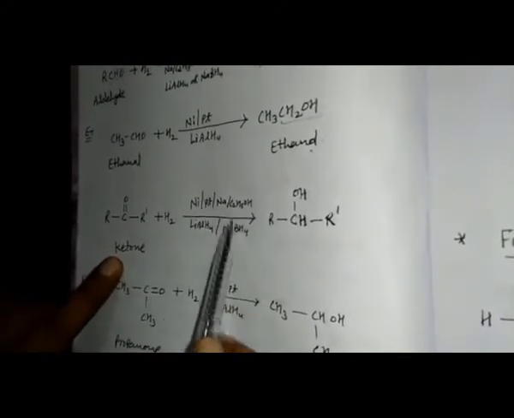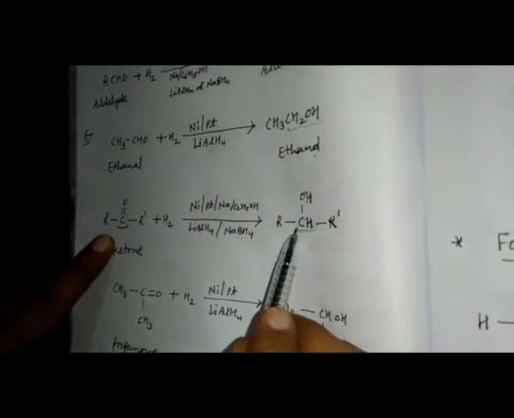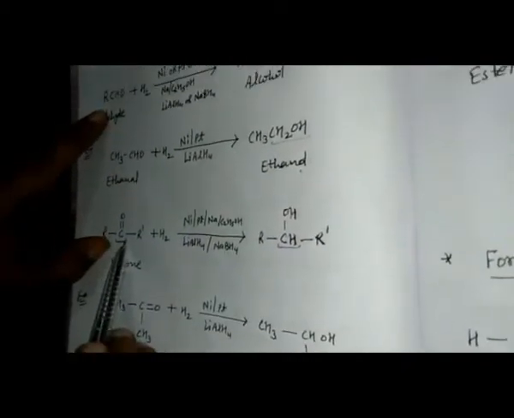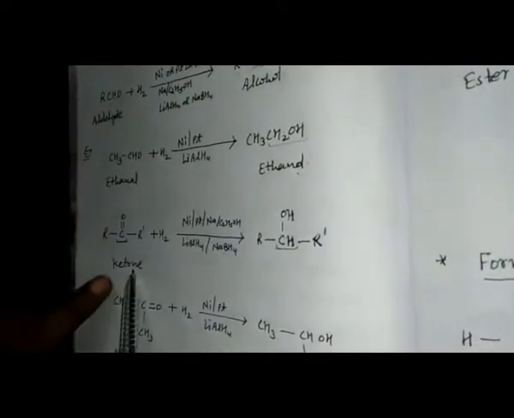RCOR, that is a ketone. During the reduction, in the same way any catalyst we can use, whatever we have taken in the previous condition. Here the CO group is present, so this CO group is converted into the CHOH group. Like here CHO is converted to CH2OH. One H is removed from here, that is why this is CO. So one H is also added here, this will be CHOH. That meaning ketone is converted into alcohol.